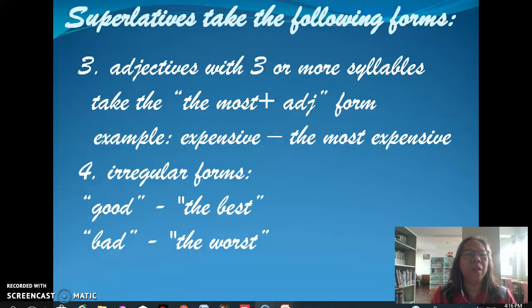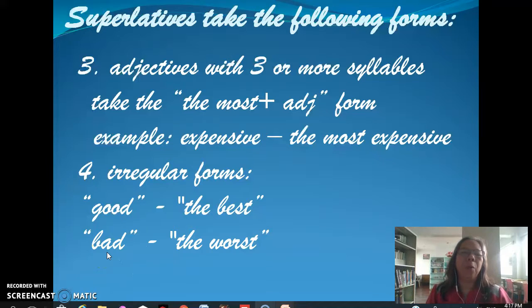Very good. Now, there are adjectives that are of irregular forms. Some of them are the adjective good. So we don't say goodest, nor do we say the most good, but we say the best. Again, the best. Okay? Another is the irregular adjective bad. So we say the worst. Say that again. The worst. Okay, that is for the adjective bad.